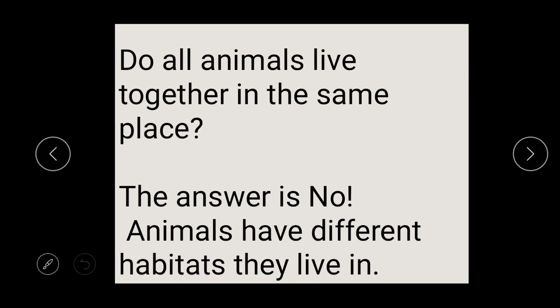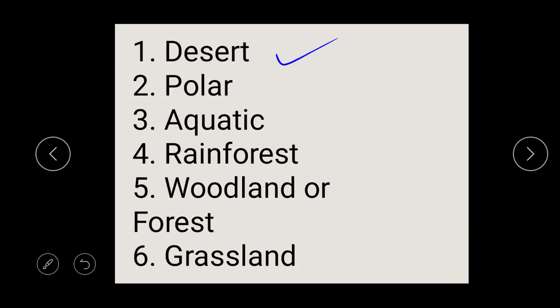So the question is, do all animals live together in the same place? The answer is no. Different animals have different habitats. Examples of these habitats are desert, polar, aquatic, rainforest, woodland or forest, and grassland.